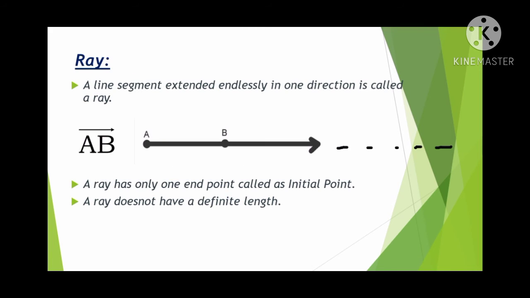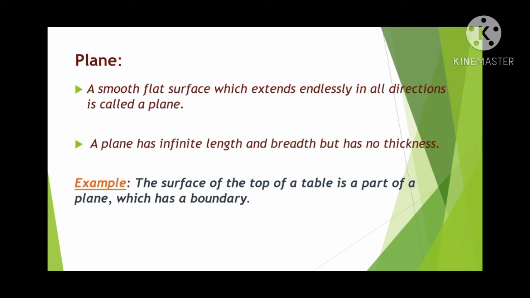Coming to ray: a ray is a line segment extended endlessly in one direction. In one direction the arrow is there, and in the other direction the initial point is there. You can extend that arrow to infinite length, so it is endless in one direction only, and the other end is fixed. A ray has only one end point, which is called the initial point, and it does not have a definite length.